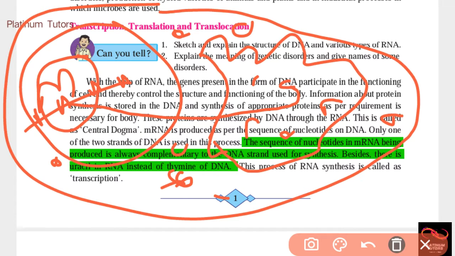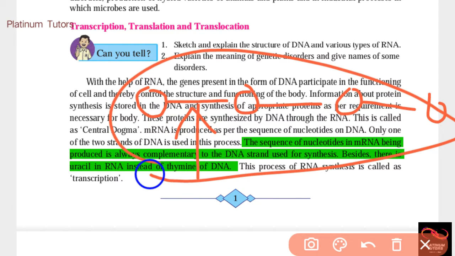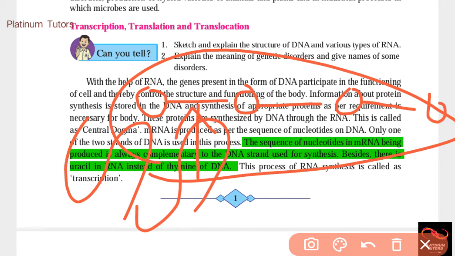Okay guys, after attaching, it is amino acid, amino acid, amino acid, and the bond between amino acids is called a peptide bond. You can see the lines, that is a peptide bond. The whole structure is nothing but a protein. A bunch of amino acids is called a protein, and when these are zigzag, it becomes complex, and it is called a complex protein.